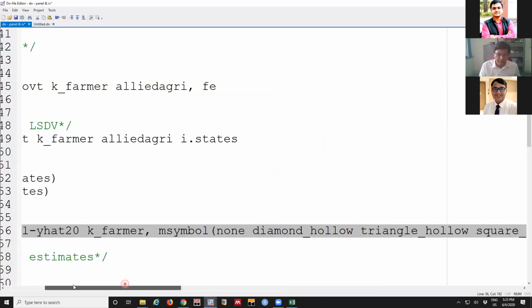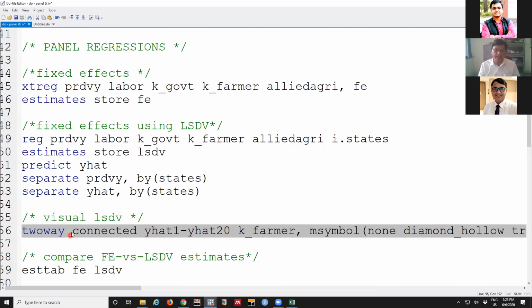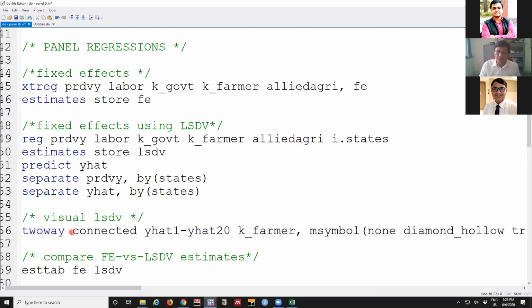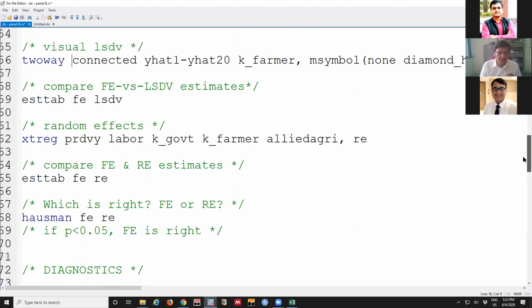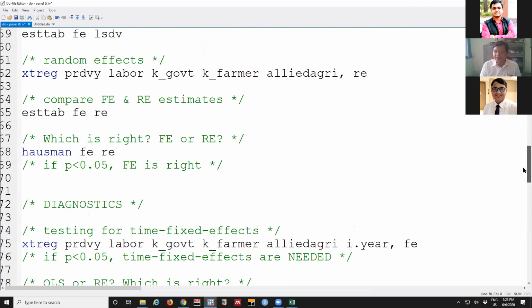This is the way of visualizing the real differences between the states before or after we run the fixed effect model. Random effects we saw already. Now the question is which is right, whether we have to go for fixed effect or random effect. We already checked the assumptions. In the graph, what we are saying is that it's not falling in both cases.